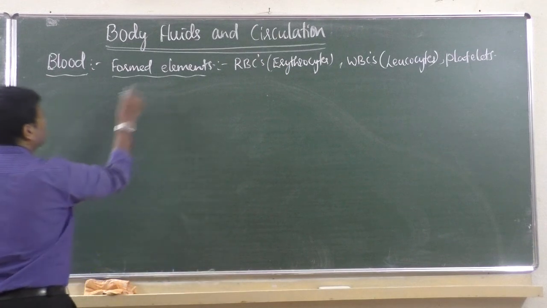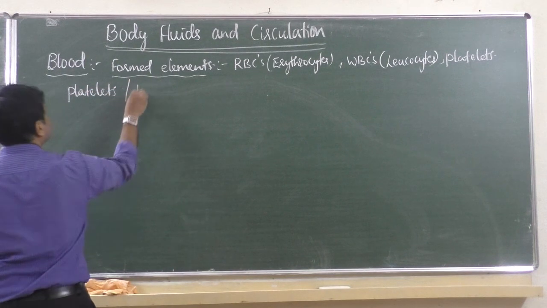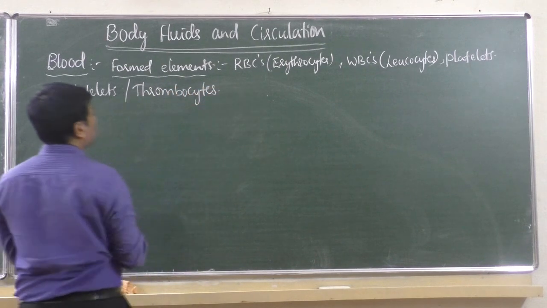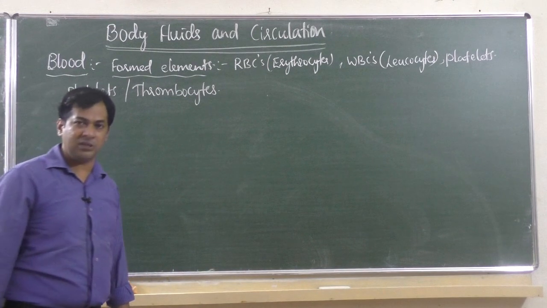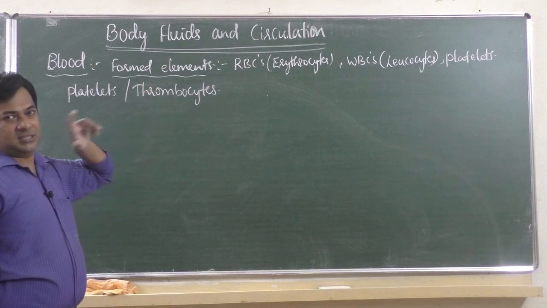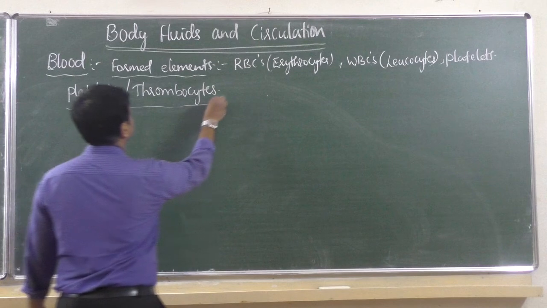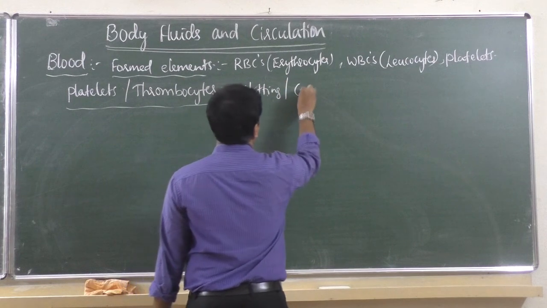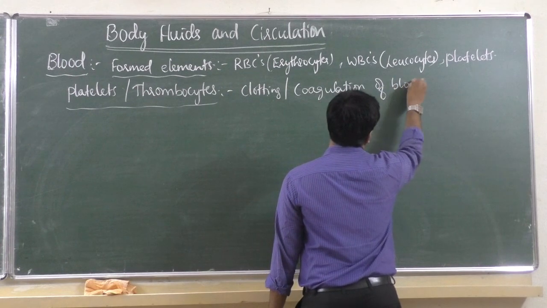So the next part of formed elements is platelets. Platelets are also called thrombocytes, because a special type of protein called thrombin and prothrombin is present in the platelets. That's why they are called thrombocytes. You can call them blood platelets or thrombocytes. They are required for clotting, also called coagulation of blood. You can say coagulation or clotting, both are the same.